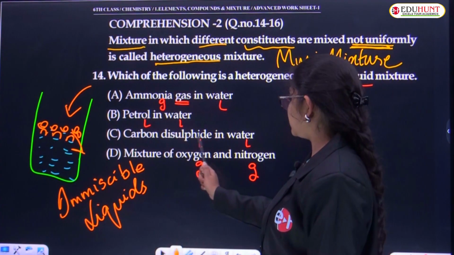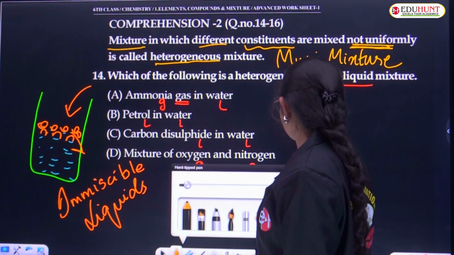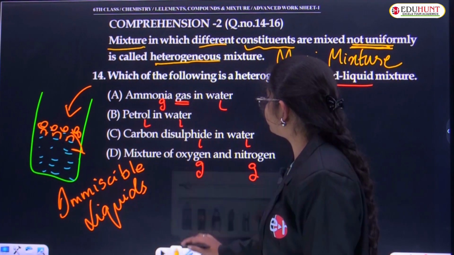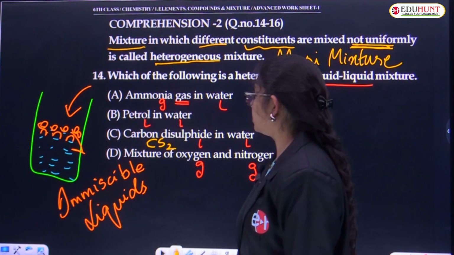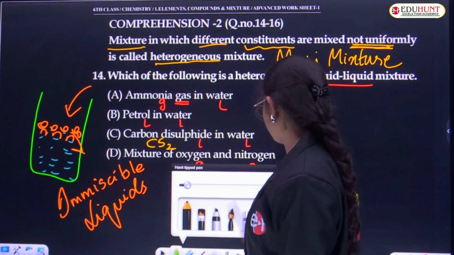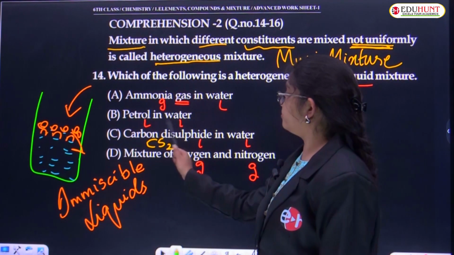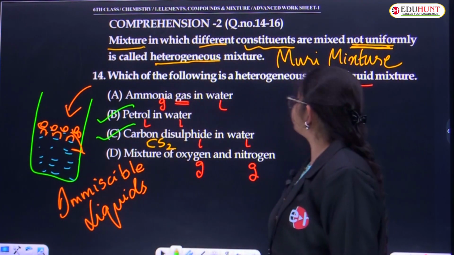So carbon disulfide in water. Carbon disulfide formula, here I'll write it. CS2. Okay, carbon disulfide. So these both options are right because these both are liquid-liquid mixtures. Okay, heterogeneous mixtures. These both are right.